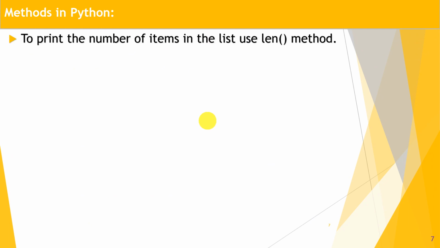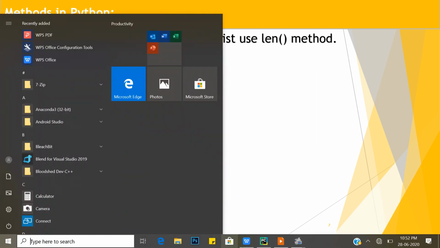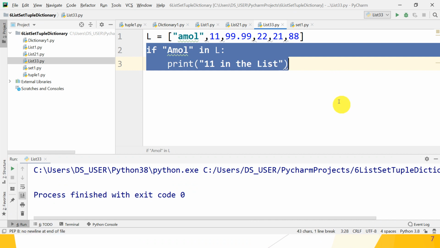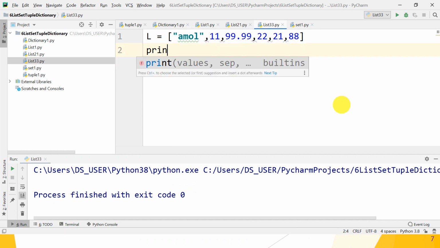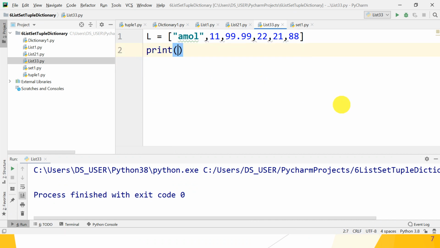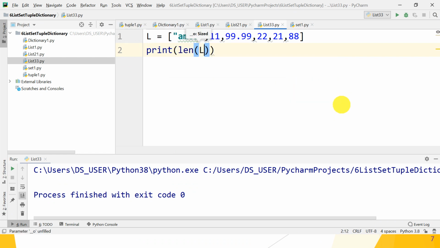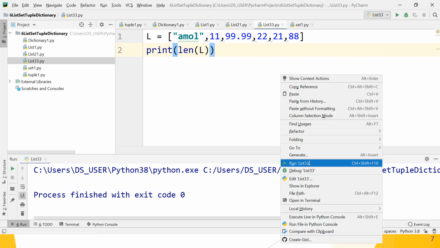that is methods in Python. To print the number of items in the list, use the len method. Great, so check whether it works or not. Remove this part and print the length, and give the name of the list, that is L. So it gives you the number of items present in your list.